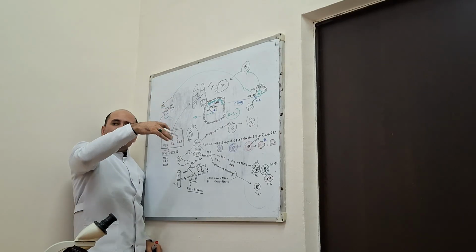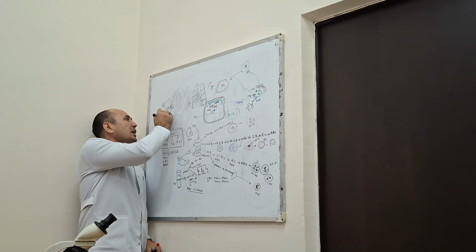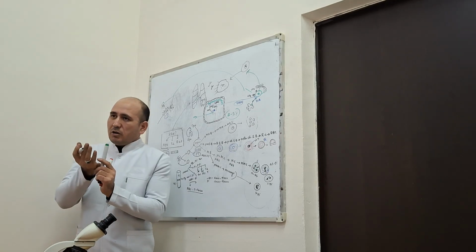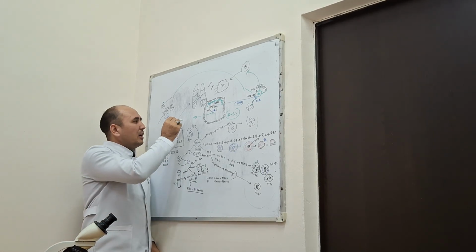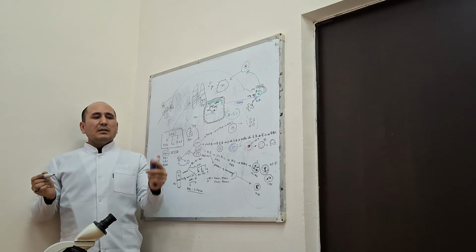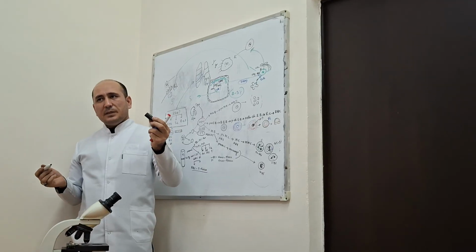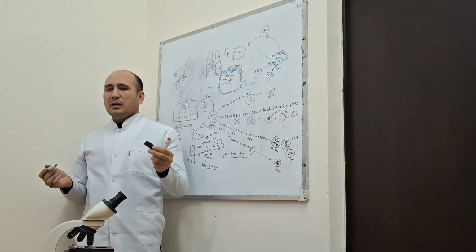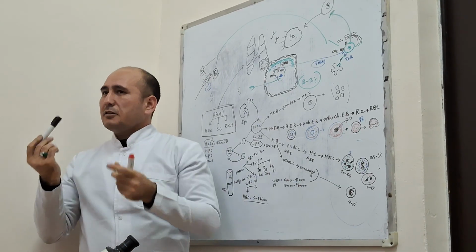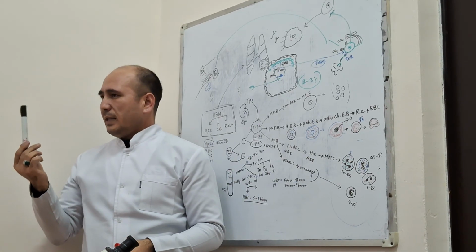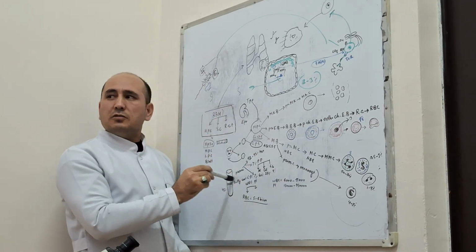Antibodies circulate within our general circulation, find the antigen of the microbe, and block or neutralize it. For example, this is the antigen of the microbe, which damages our tissue everywhere. This is the antibody. Every antigen has its own special antibody, made by the plasma cell, and it neutralizes the antigen. Now this antigen does not damage our tissue.